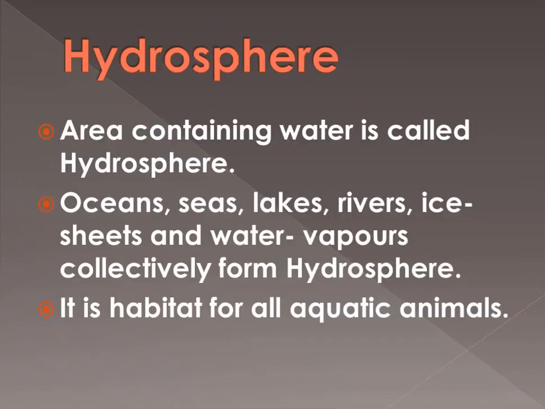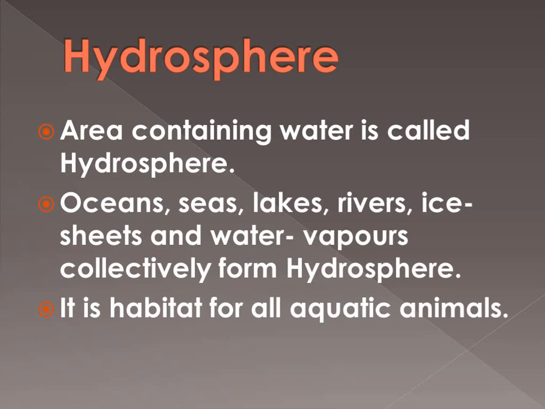Now the second sphere, the hydrosphere. Basically, the water portion, or the area containing water, is called the hydrosphere. Oceans, seas, lakes, rivers, ice sheets and water vapors collectively form the hydrosphere. As we talked, the area containing water is known as the hydrosphere. It is the habitat for all aquatic animals, those that survive in water. So it is home for those animals.